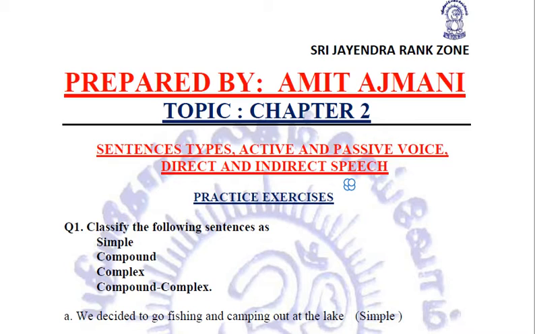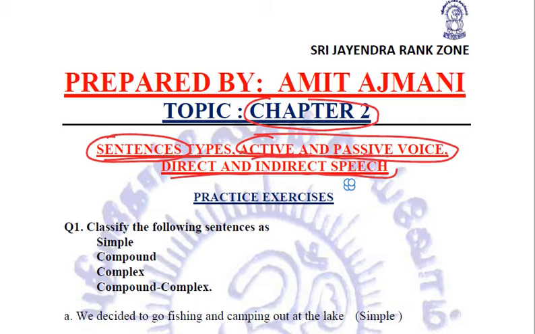Now, students, in the previous class, we completed our chapter number 2, that is sentence types, active and passive voice, and direct and indirect speech. In this, we studied the various types of sentences, the rules of conversion of active into passive voice and passive into active voice, and direct and indirect speech and the various rules governing the conversion of direct speech into indirect and vice versa.